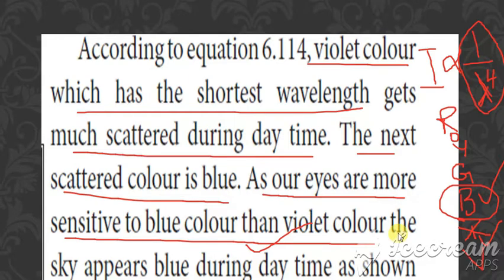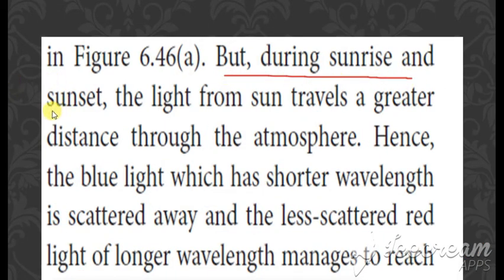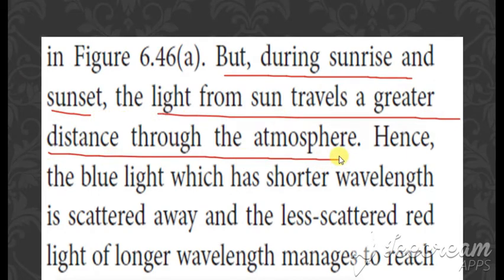During the scattering, violet is scattered to a larger extent, and the next color is blue. Since our eyes are more sensitive to blue, the sky appears blue in color. But during sunrise and sunset, the light from the sun travels a greater distance through the atmosphere.